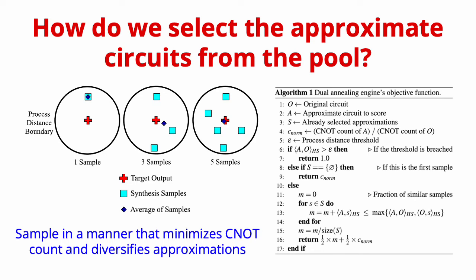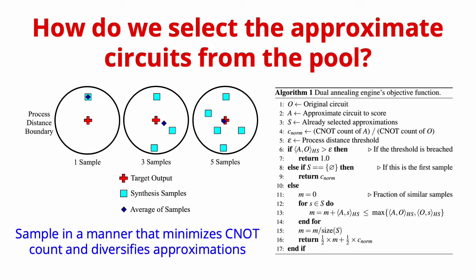So this is shown visually by the example here. We have the original circuit output, which is shown as a red cross, and around this cross is the boundary of the Hilbert-Schmidt process distance. All selected approximations need to have an overall error within this boundary, as we saw in the bound earlier. This boundary is kept large so the approximations can be coarse and the CNOT count can be minimized. Now if we select just one approximation as shown in the first circle, its output can be far from the output of the original circuit.